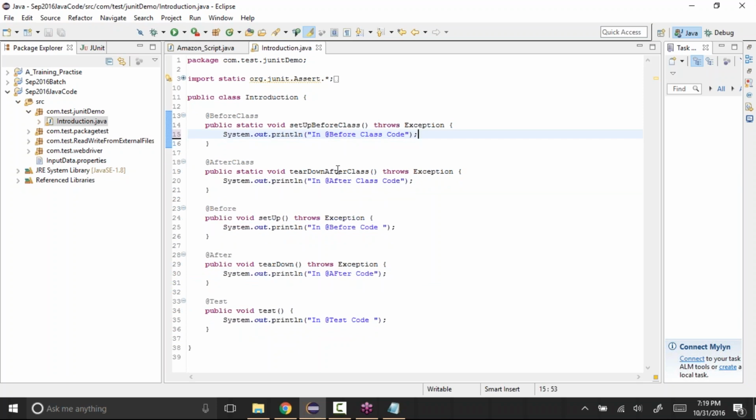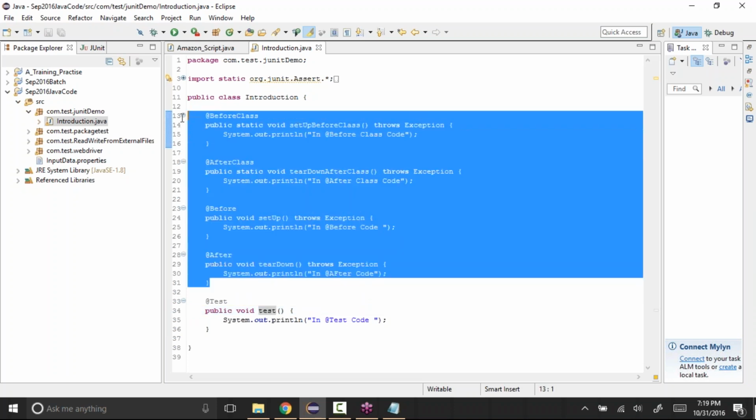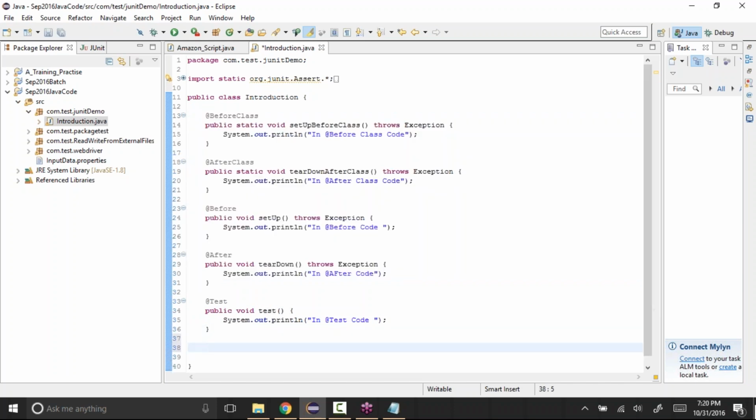See, like this. And like we can have any number of test methods. See, now we have test method 1. So @before class, you can only have once, and also this before and after. So all these 4 methods you can only have once for that class. But whereas @test, you can have any number of them.